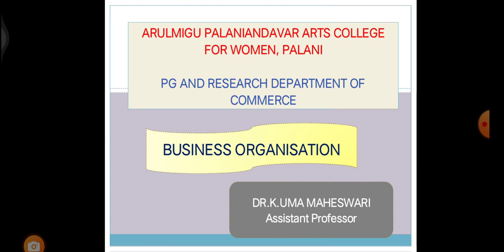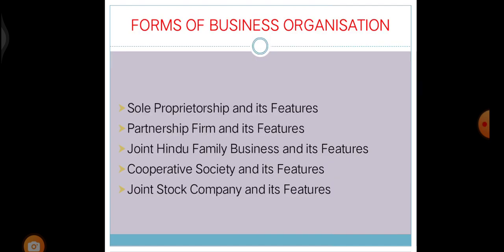Now, let us see the subject Business Organization. In that, today we are going to see forms of business organizations: sole proprietorship and its features, partnership firm and its features, joint Hindu family business and its features, cooperative society and its features, joint stock company and its features.